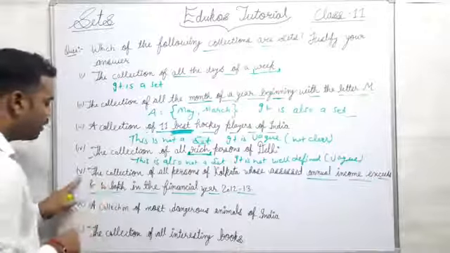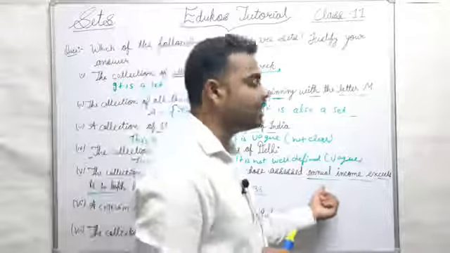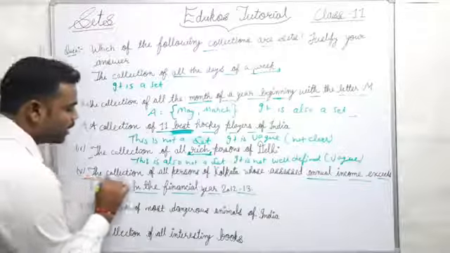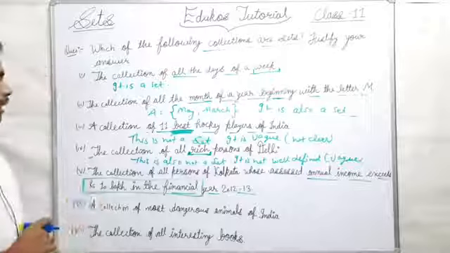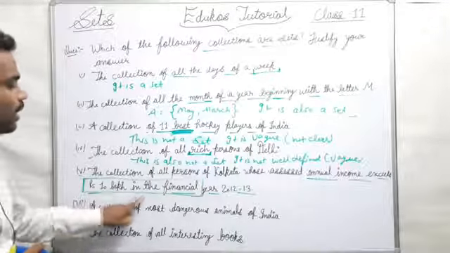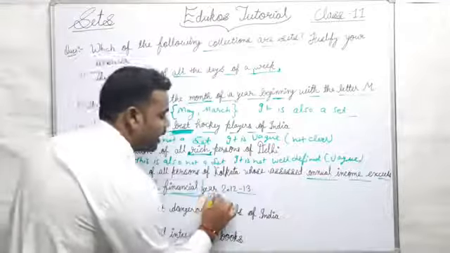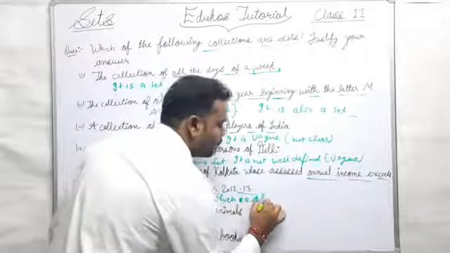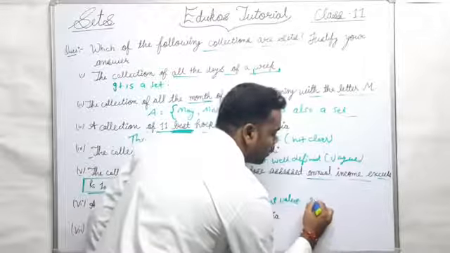But in this collection, the term is given a definite value: all persons whose annual assessed income exceeds 10 lakh in the financial year 2012-13. So it is a definite value, and it will be a set.